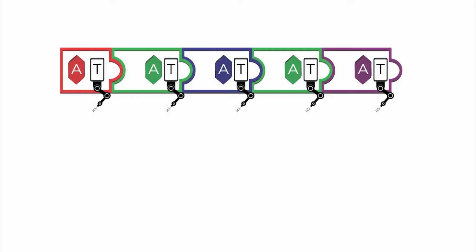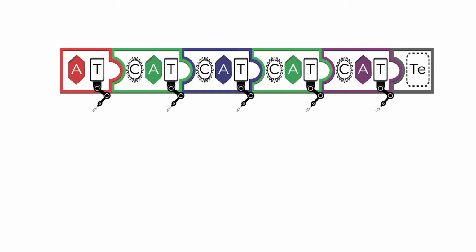The third domain is the condensation one, noted C. This one is the domain catalyzing the peptide bond formation. Finally, at the end of the assembly line is the thioesterase domain, noted TE. This domain is responsible for the release of the neoformed peptide, and in some cases, the TE domain is also involved in the cyclization of the peptide. So, after this short introduction of the actors, let's move to the story.